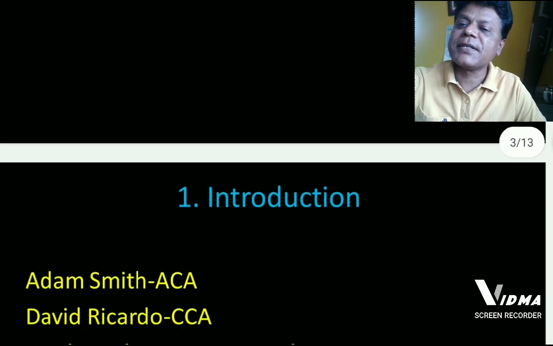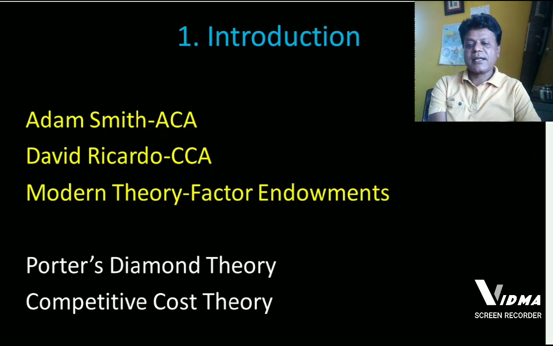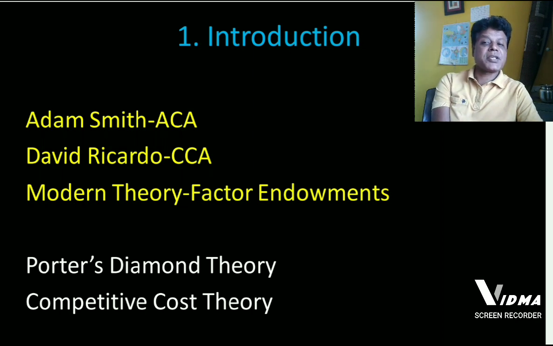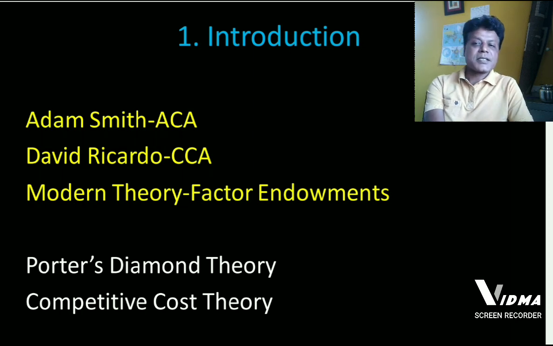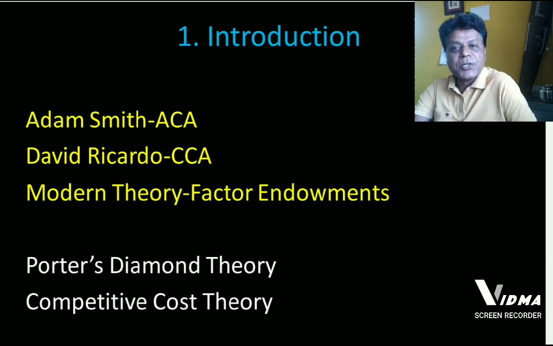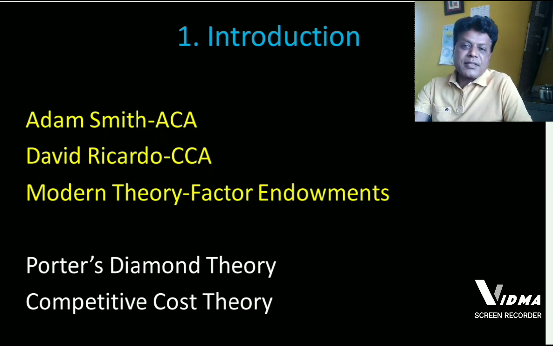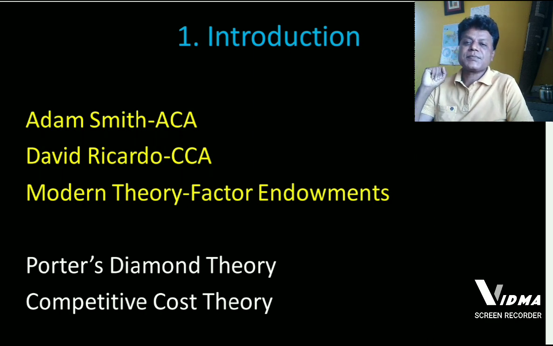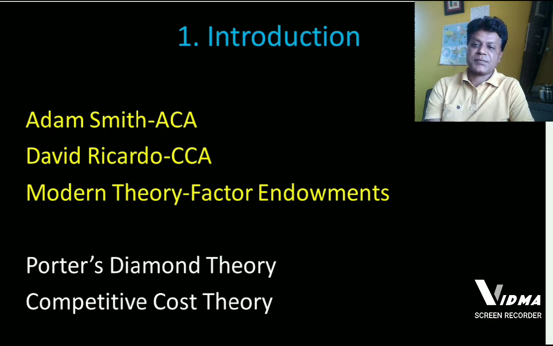As I just referred, in our previous videos we have studied these theories, that is absolute cost advantage by Adam Smith, comparative cost advantage theory by David Ricardo, and modern theory on international trade by Heckscher and Ohlin. These three theories that we have studied in our previous class are country-based theories. These theories are explained by taking the example of countries.